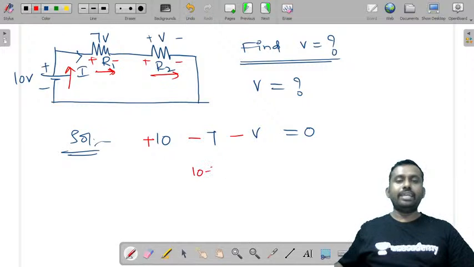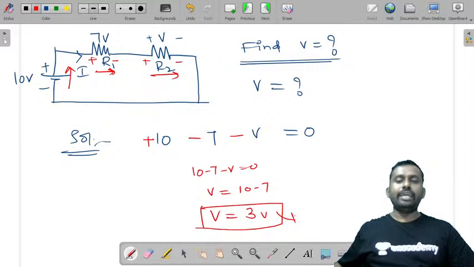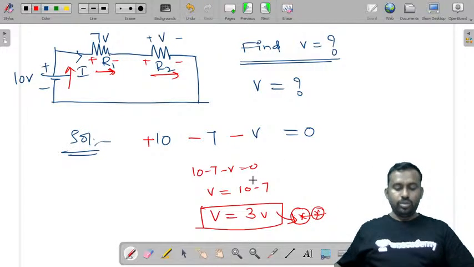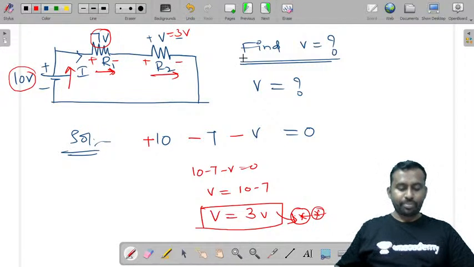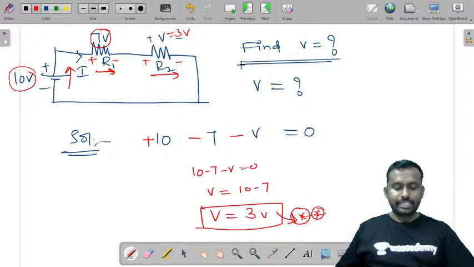So it is 10 minus 7 minus V equal to 0, or V is equal to 10 minus 7, or V is equal to 3 volts. Writing units is very important. You should write the units. This is mandatory in circuit theory. So this voltage V is equal to 3 volts, or by inspection you can say that if this is 10 volts and this is 7 volts, this is directly 3 volts. This is the essence of Kirchhoff's voltage law. Hope you are able to understand this.